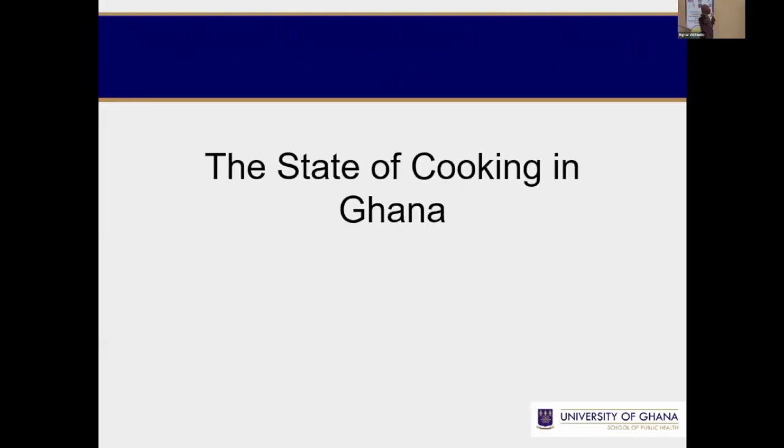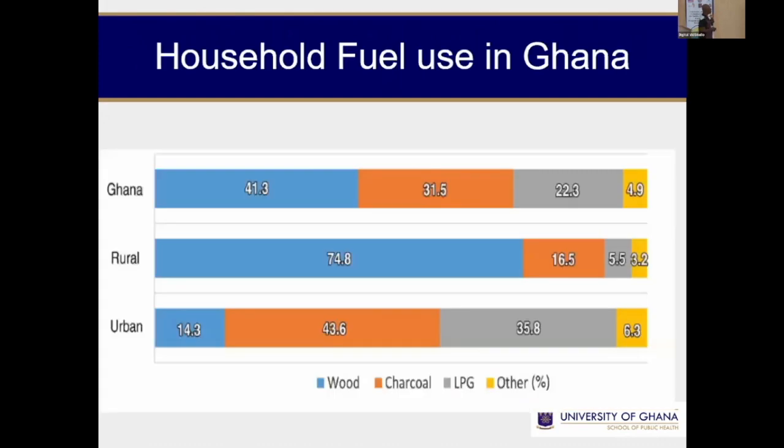What is the state of cooking in Ghana? In Ghana, about 41.3% rely on wood, 31.5% on charcoal, LPG not much, and other fuel. But if you look at the rural-urban divide, most of the wood fuel is used in the rural area, which of course makes sense because that's where we find most of the fuel.